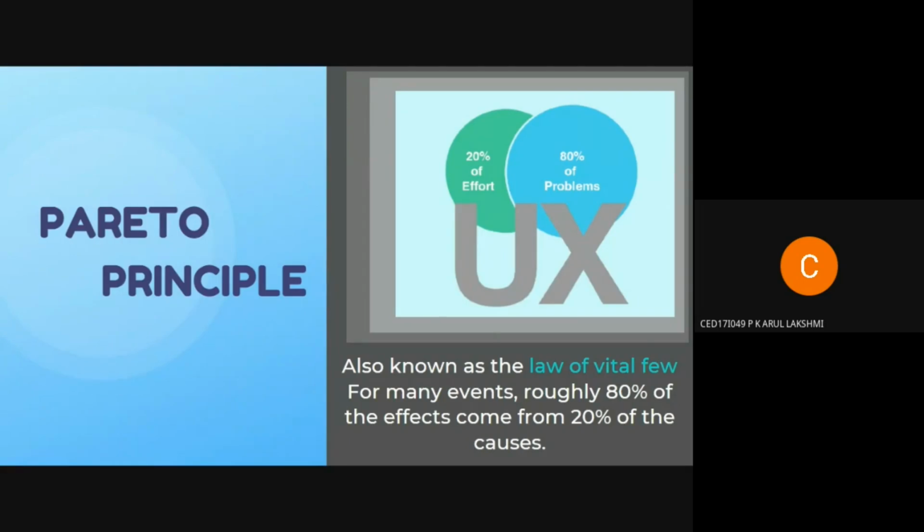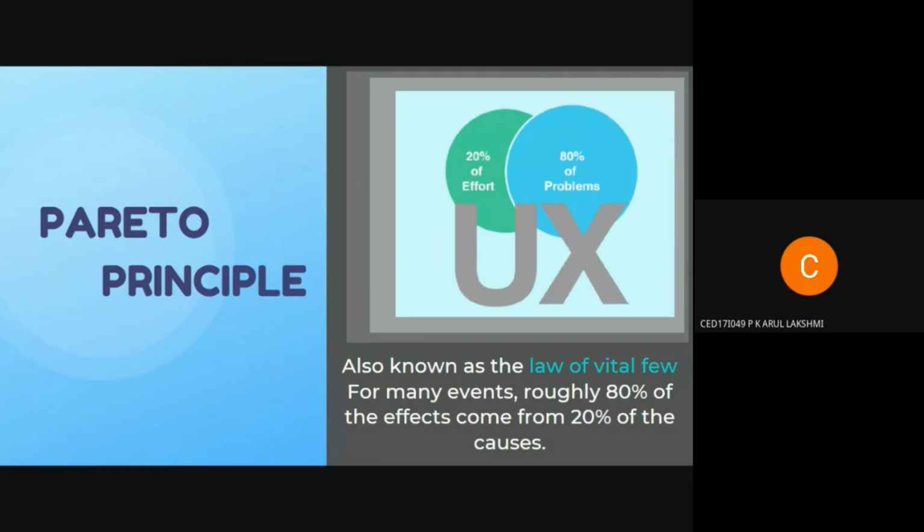Yes. So this law is also known as the law of vital few, where it states that for many events, roughly 80% of the effects come from 20% of the causes. So it can be used in any context, like 80% of the revenue comes from 20% of the companies. To illustrate this law in a UX context, it's like saying 80% of your users use only 20% of your features. So it's simpler to think like this: a relatively small number of things have a relatively significant impact.